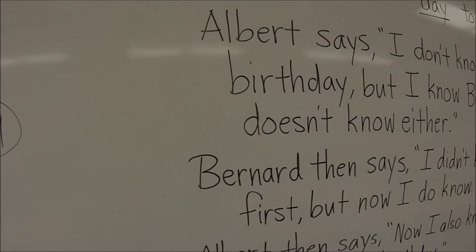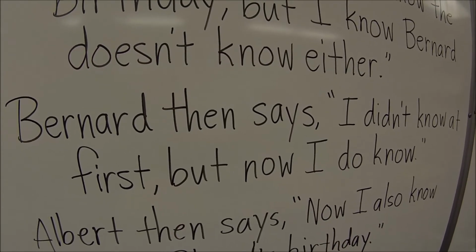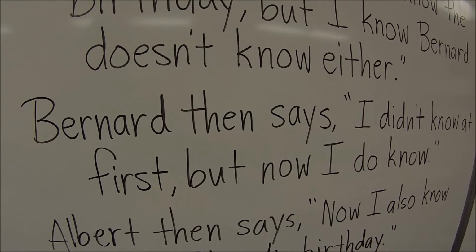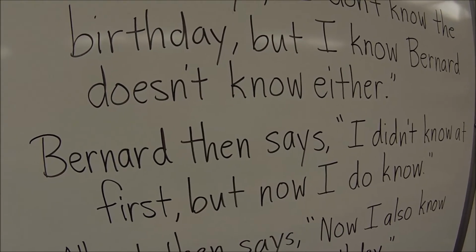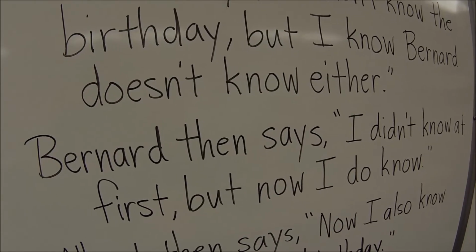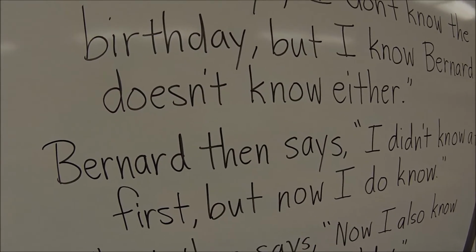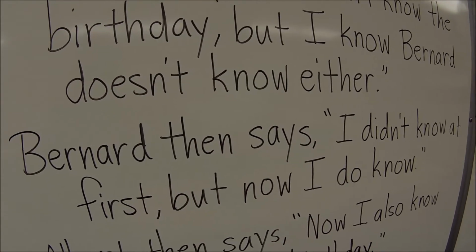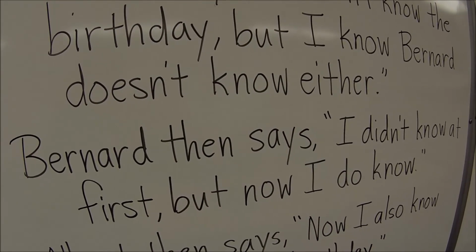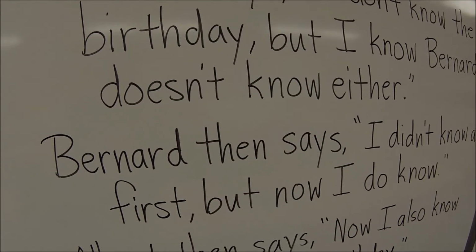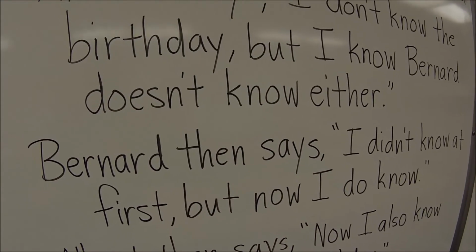So let's go to the next clue. Then Bernard says, I didn't know at first, but now I do know. So again, we're kind of repeating what Albert had said. Because of the number that Bernard got, he didn't know at first. But now he says, I know. So one more time, Bernard says, I didn't know at first. So Albert already knew that he had a number that's like, I'm not really sure. But now, because of what Albert says, Bernard does now know.